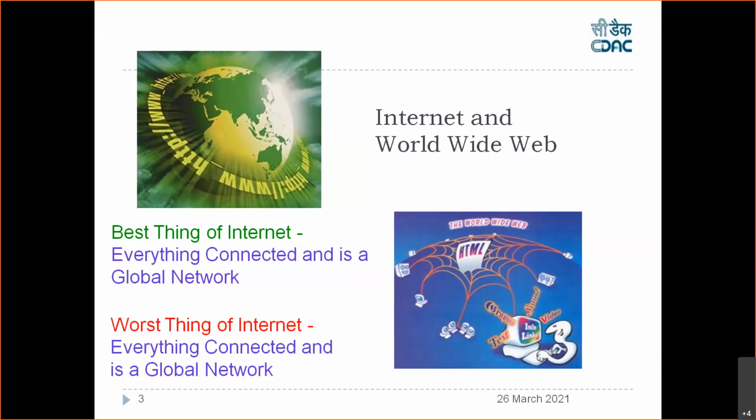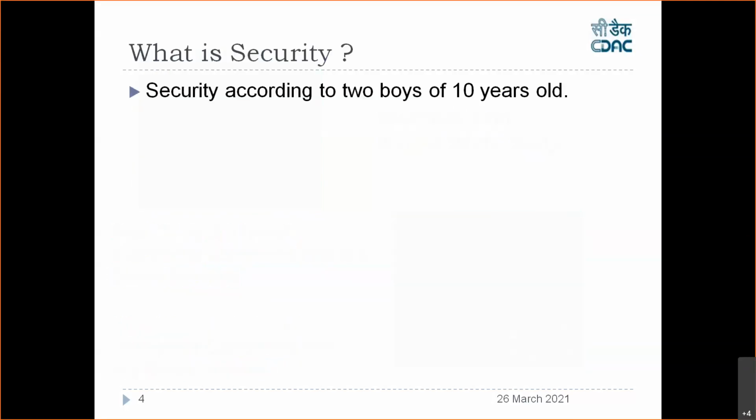So they can try to get your information. They can try to hack you, right? So you should protect yourself from those bad guys, which are called hackers. So this is the motto of this particular session: how you can secure your desktop and mobile phones from the hackers, right?